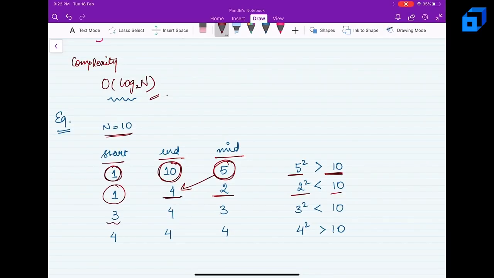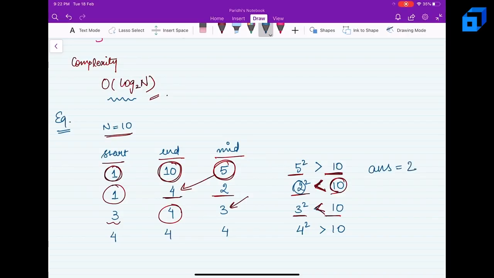And start will become mid plus 1 and 4 will remain same. End will remain same. Now mid is 3. 3 square is less than 10. So basically whenever we are getting it as less than the value, this particular number could be one possible answer.